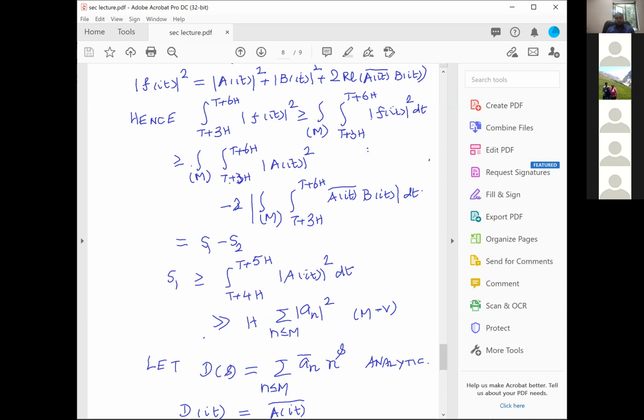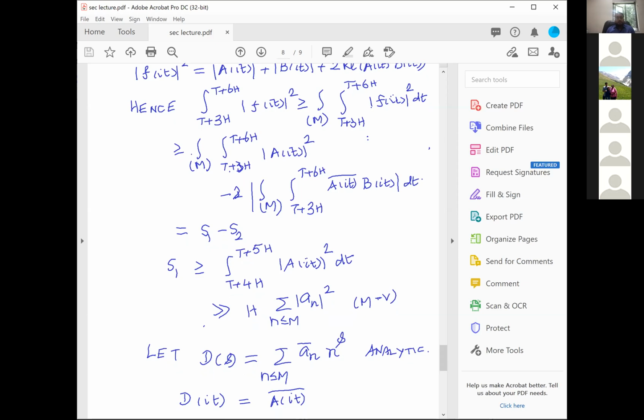Now we do something interesting. What do we do? I look at this function D of s, which is the summation of a_n bar by n power s. Remember, all the Dirichlet series which you would have seen so far look like a summation of a_n by n power s. But here I am now looking at a Dirichlet series which looks like a summation of a_n bar by n power s. And this function is analytic, of course, clearly, because of the coefficients a_n bar and then this n power s. Now this function you restrict to it.